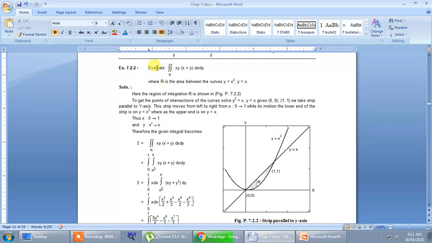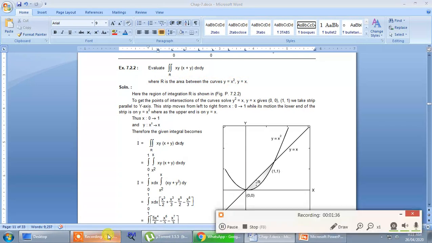So the question here is: evaluate the double integration over the region R of (x plus y) dx dy. Okay, so before starting evaluation, you need to recognize what is the limit. For recognizing the limit you require the region of integration. So the region of integration here is the area between the two curves.